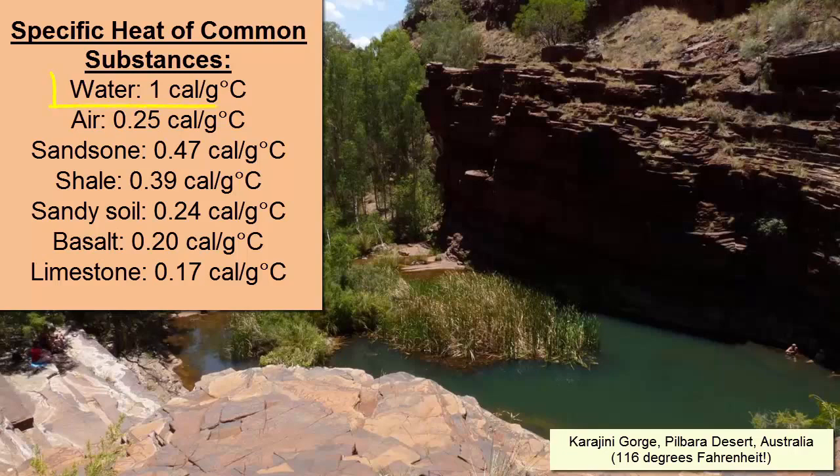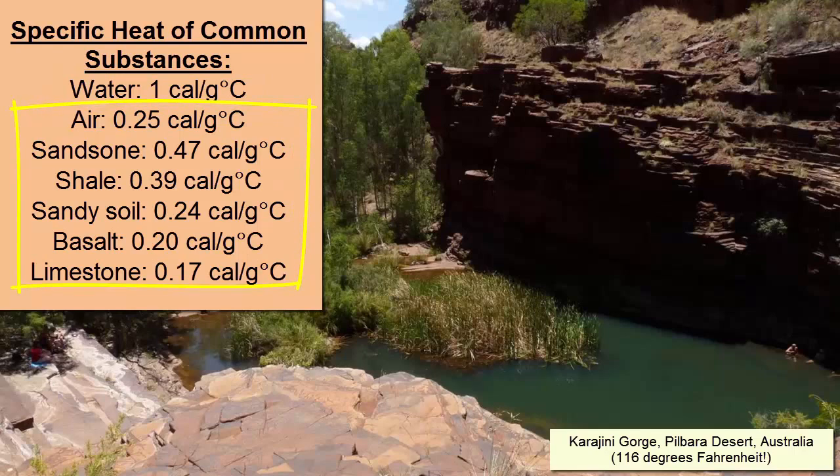Notice that the highest is for water. Its value is 1 calorie per gram degrees Celsius. Again, we have a system of measurement and units developed around water. The definition of 1 calorie is the amount of heat added to 1 gram of water to make its temperature rise 1 degree Celsius. All other specific heats are smaller than 1, or fractions.